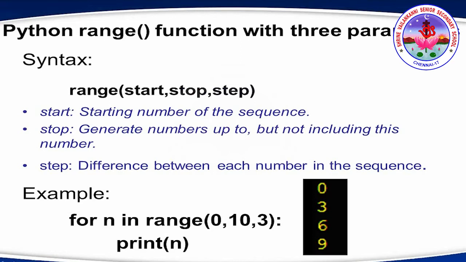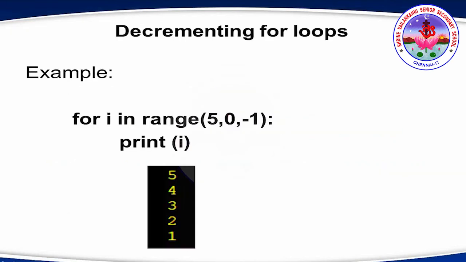Okay. So here initially n is 0. So 0 is printed. Afterwards n becomes n plus 3. This step value will help to increment or update n. So now n becomes 3. So 3 is printed. Next n becomes 3 plus 3, that is 6. So 6 is printed. Then n becomes 6 plus 3, that is 9. So 9 is printed. After which n becomes greater than 10, so it will not be taken into account and the loop terminates there.